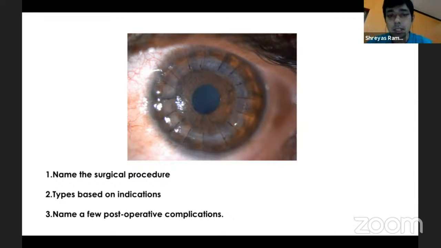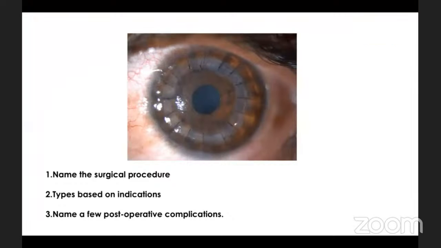How would you differentiate deep anterior lamellar keratoplasty from a penetrating keratoplasty? Would you like to guess? So sometimes it can be the interface. Yes, exactly. You would like to look at the interface, right? So what are you looking for in the interface? Maybe in DALK, the big bubble.